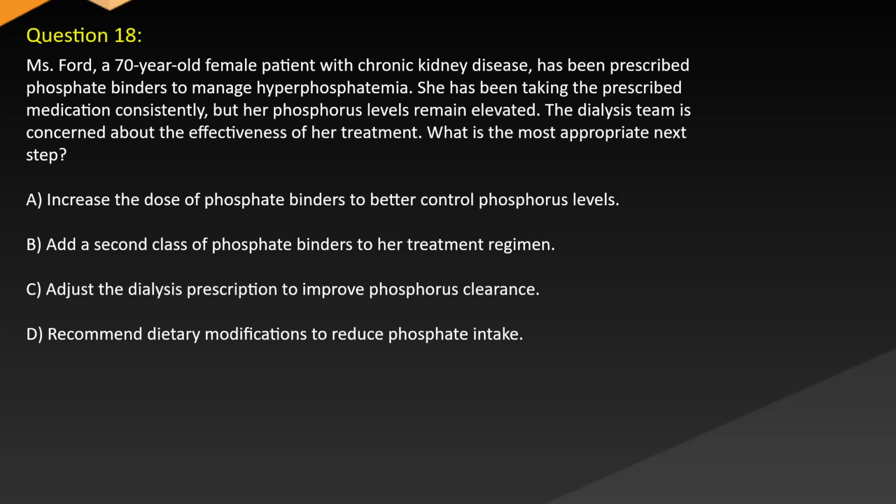A. Increase the dose of phosphate binders to better control phosphorus levels. B. Add a second class of phosphate binders to her treatment regimen. C. Adjust the dialysis prescription to improve phosphorus clearance. D. Recommend dietary modifications to reduce phosphate intake.